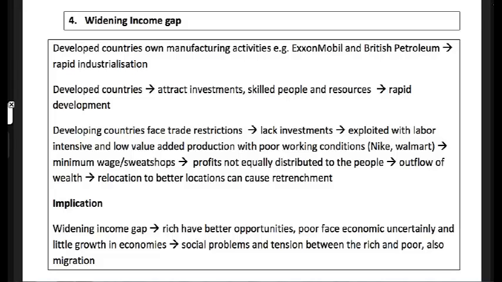Widening income gap versus talent pool versus increased standard of living. How many countries actually do increase the standard of living, or competition? Does it really improve all the time, or how about those who get left behind? So you might want to actually think about this. And of course, the last one is whether it's more positive or actually more negative.